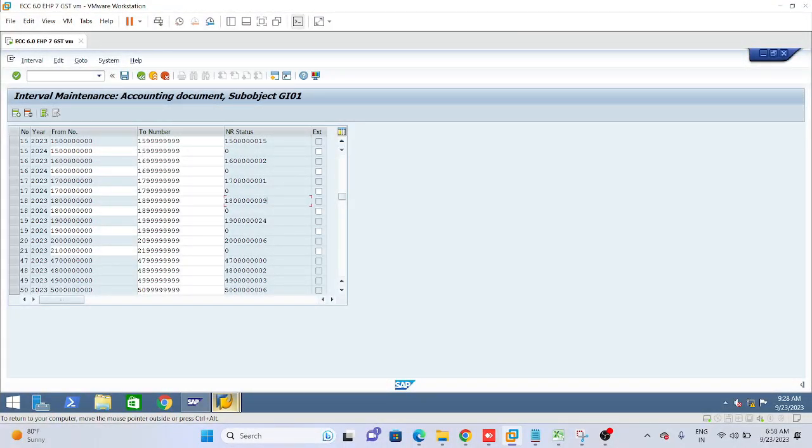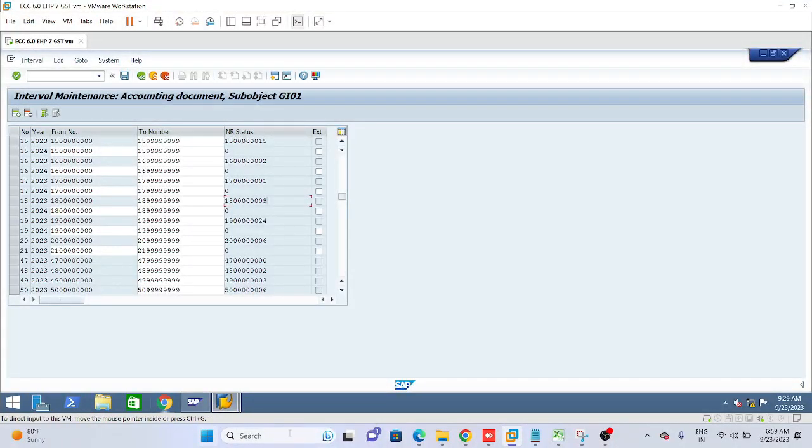Similarly with the vendor invoice, and similarly with other document types, for goods issue and for payment. So we need to have a document type, in the document type we need a number range key, and with the help of that number range key, we need to assign number ranges.